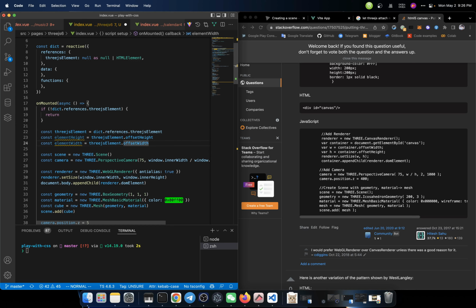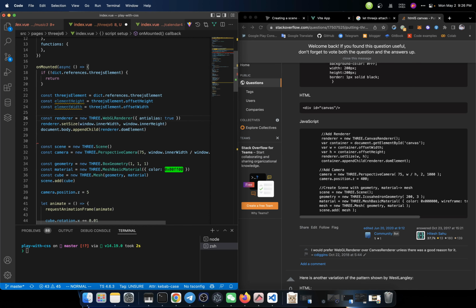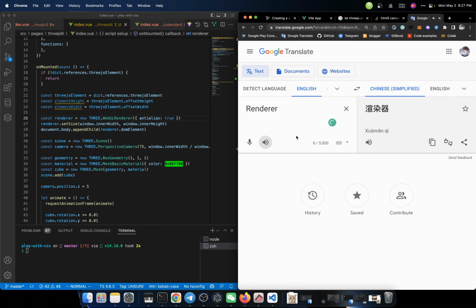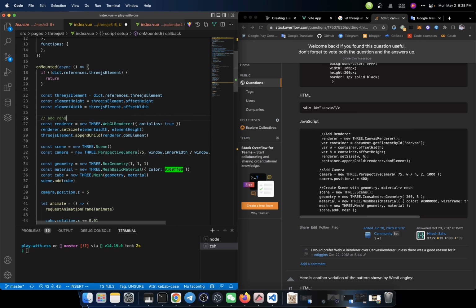And of course we need to get the renderer set up. It should be in here. The renderer equal to the WebGL renderer. How can I read it correctly? Let me just use the translator here. Renderer. And after that, we should set the width and height for this renderer. And then we need to add the renderer inside of the target element, which is the Three.js element's append child. So I could call this add render.